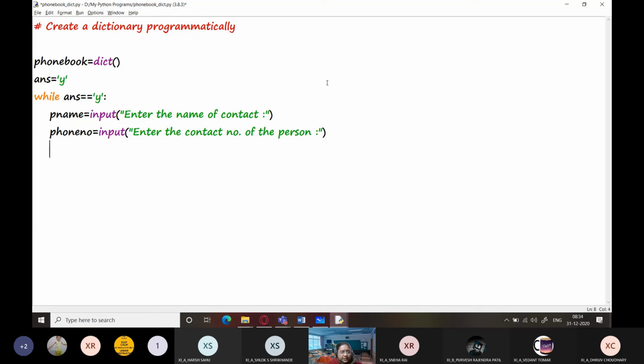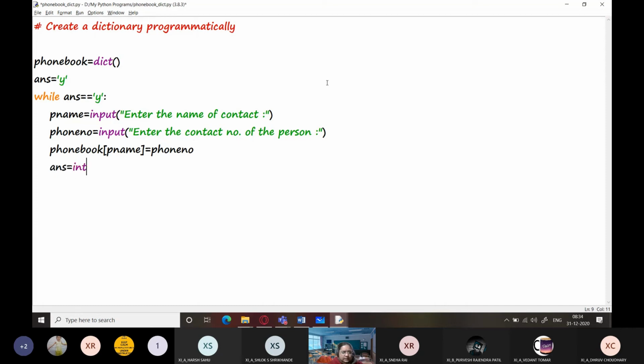Now we are going to add it to the phone book. So we have phone book here, and we are going to write phone book p name equals phone number. So p name will form the key within the dictionary and phone number will be the value.